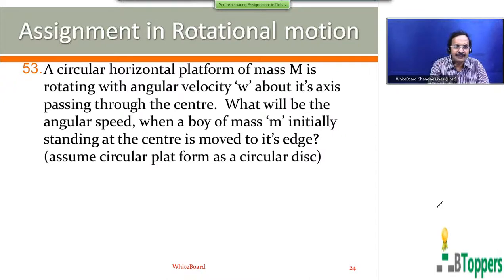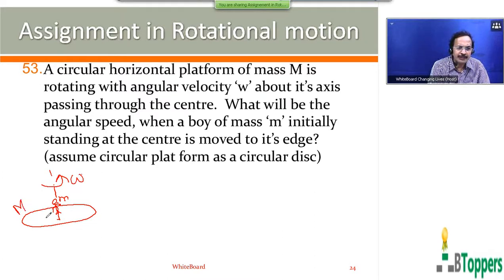So the buoy is initially standing near the center of the circular platform. The platform is rotating about the vertical axis passing through its center with an angular speed omega. The mass of the platform is denoted by capital M. Let R be the radius of the platform. The platform can be treated like a circular disc here.